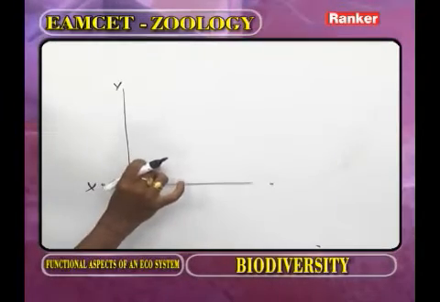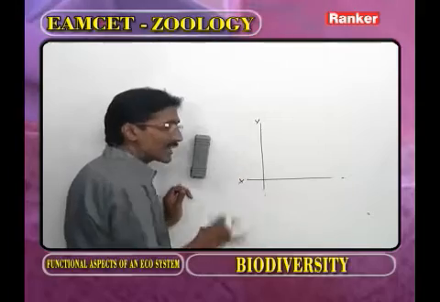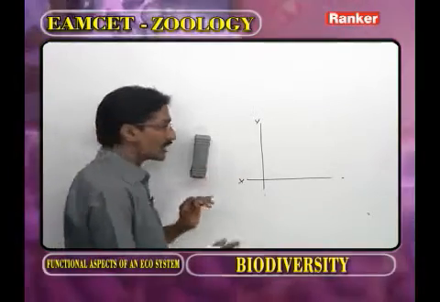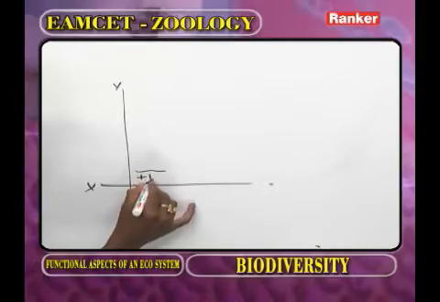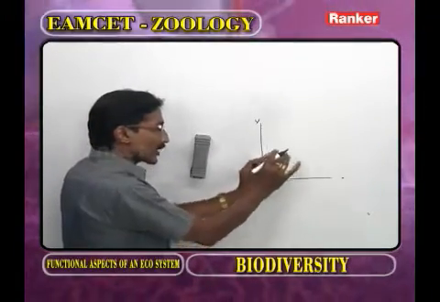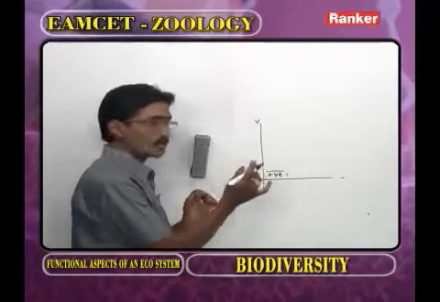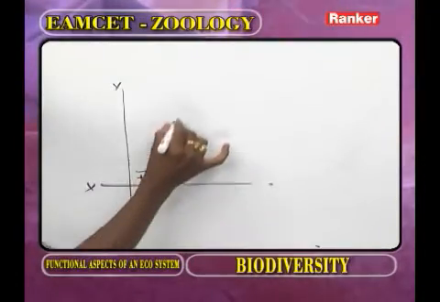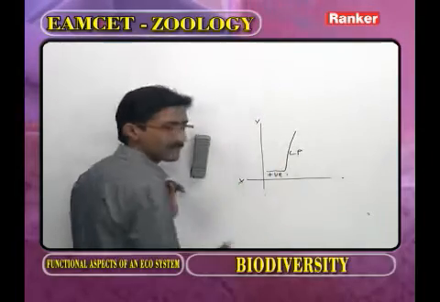Initially, one population enters into a new environment. In the beginning, the population is not adapted to the environment. So in the beginning, the growth is slow, that is positive acceleration. Whenever the population is adapted to the environmental conditions, it exhibits the maximum growth, that we call the logarithmic phase.